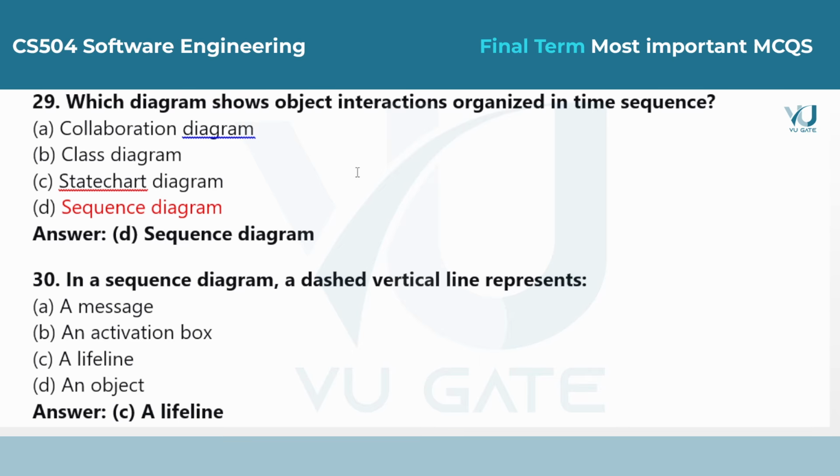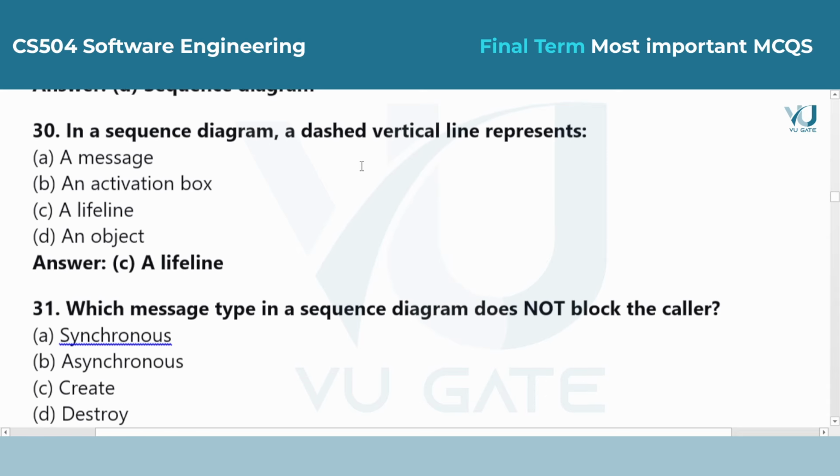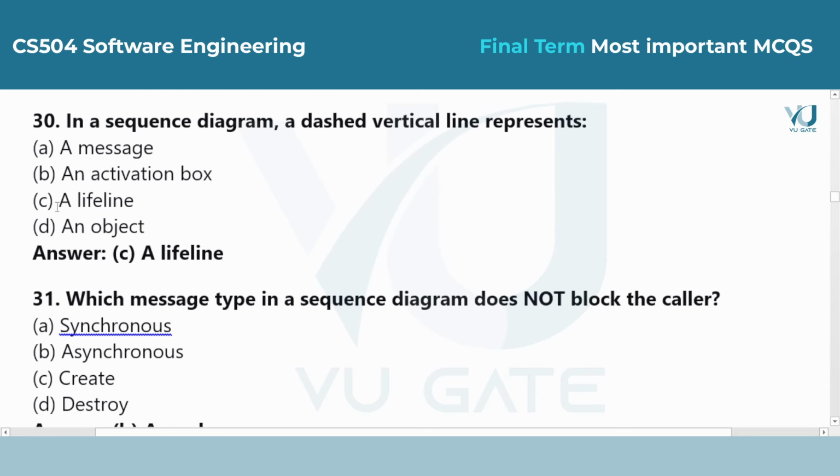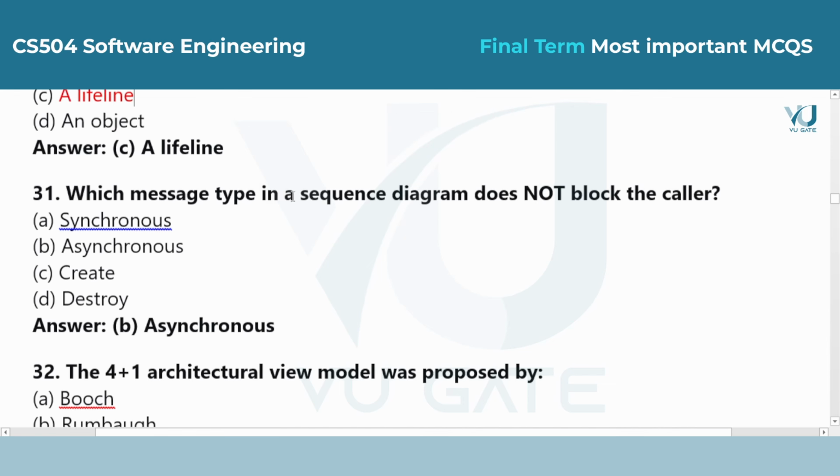Question 30. In a sequence diagram, a dashed vertical line represents. Answer is option C, a lifeline. Each object in a sequence diagram has a lifeline. This dashed line shows the period during which the object exists in that particular interaction.